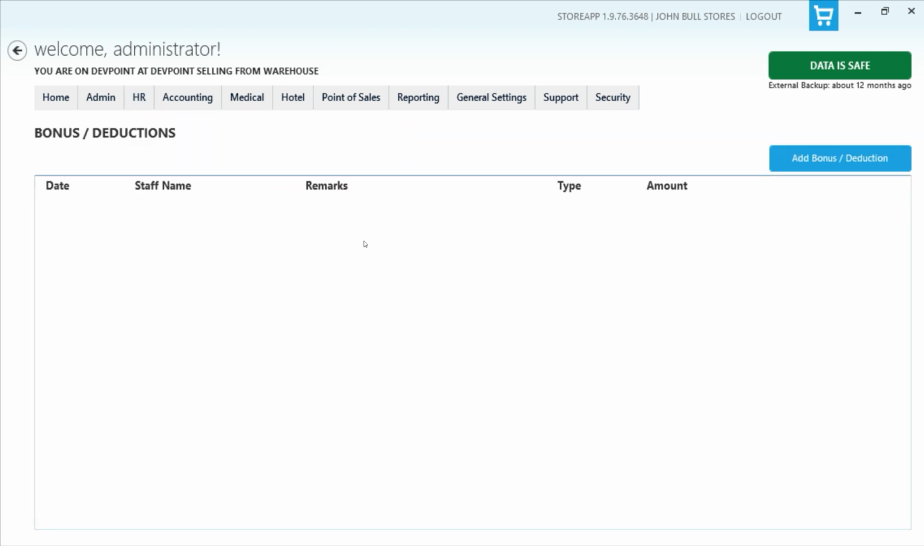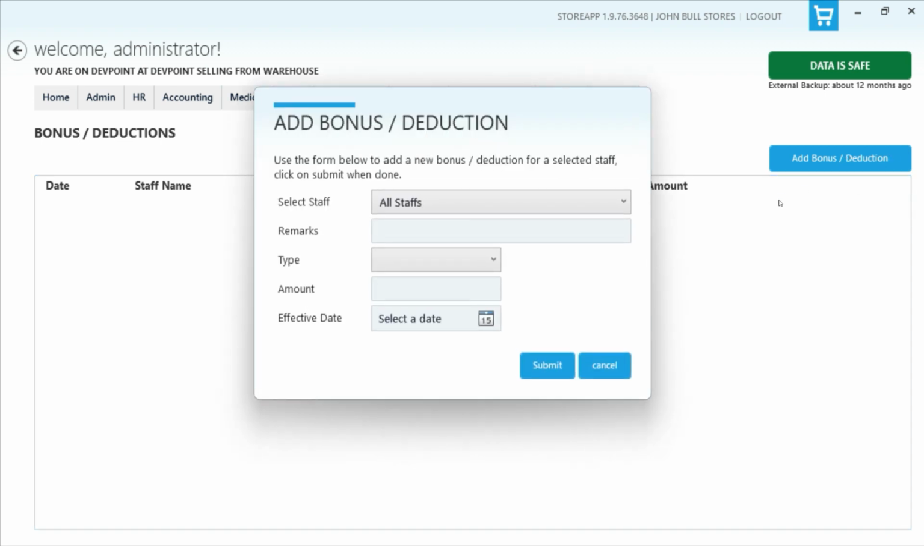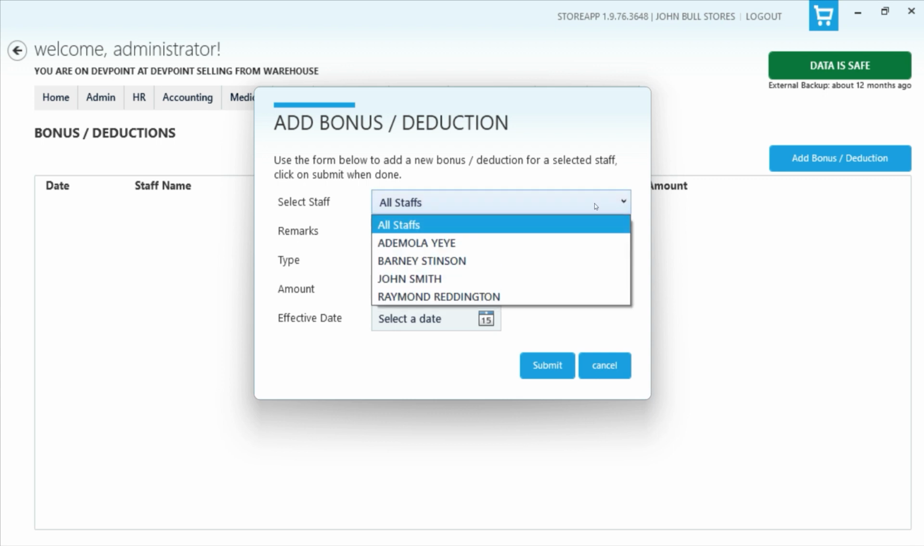So these payments, bonus and deduction allow you to give outright bonuses and deductions to staff. So you give a bonus when probably they've done something that is worthy of commendation and you wish to reward them monetarily. So you can just add some amount. If you want to add a bonus or deduction, just click on the button, you select the staff. You can give this to all of your staff as well.